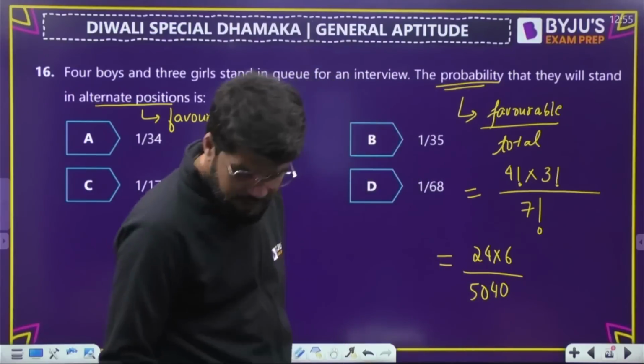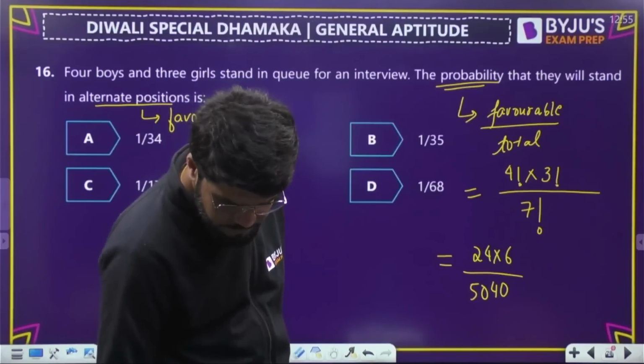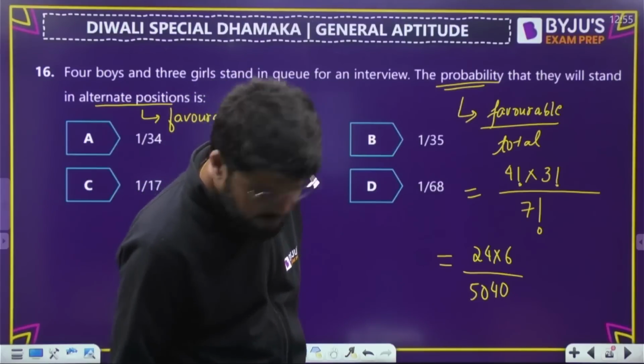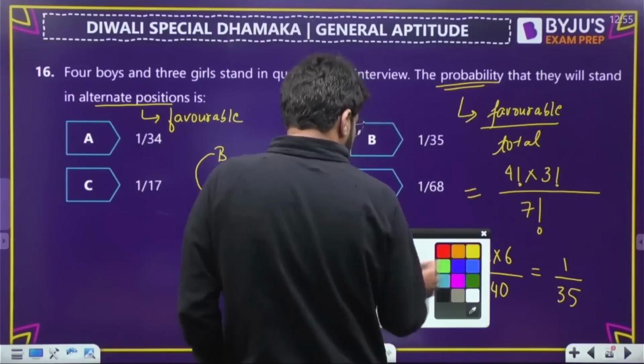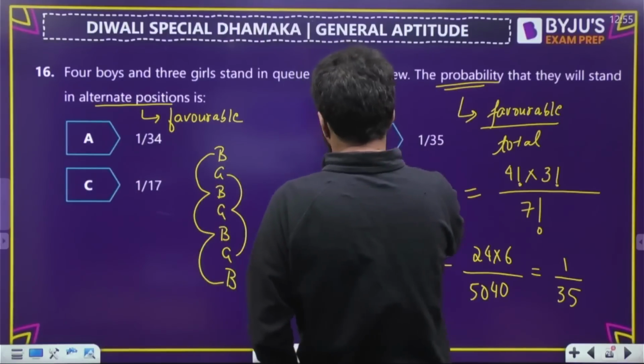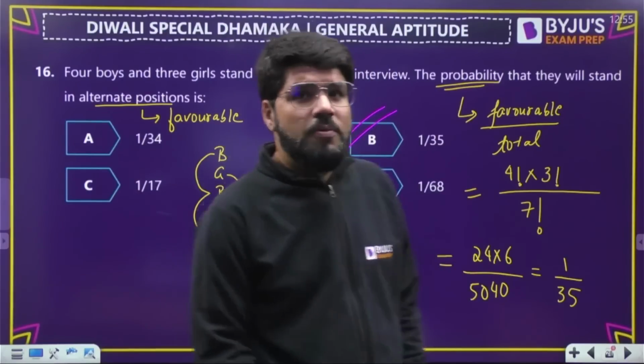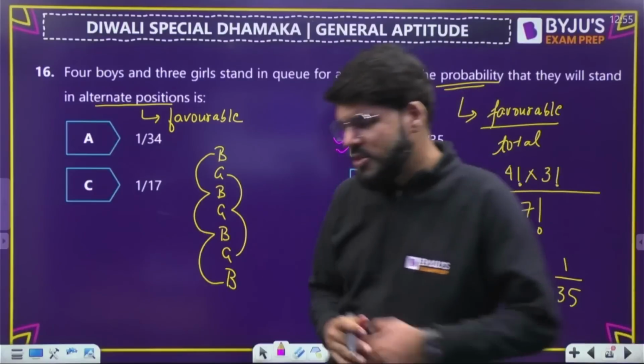So when we divide by this number, 35 will be the denominator left, and the rest completely cancels. So 1 by 35. That means here we have option number B. Hope that is clear to you. Here we clearly have option number B.